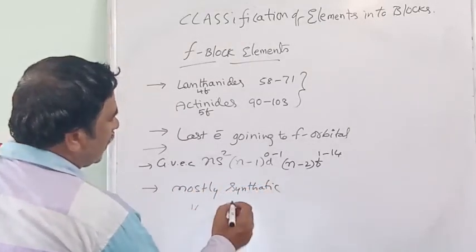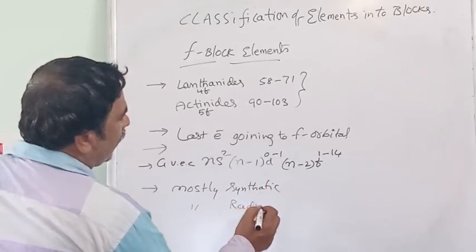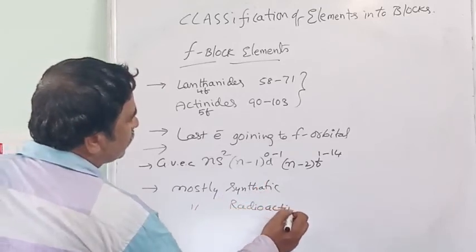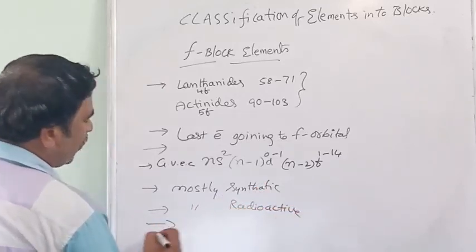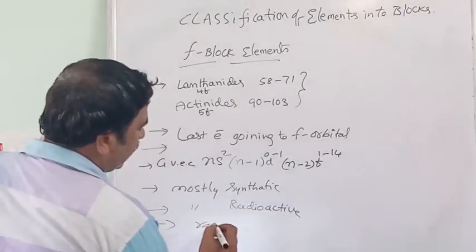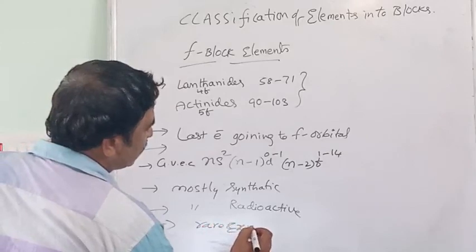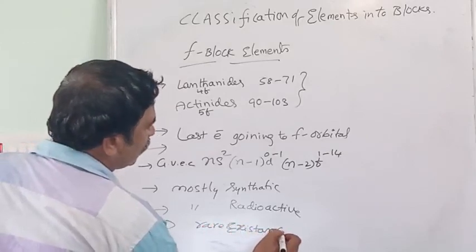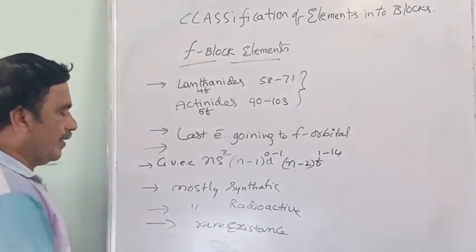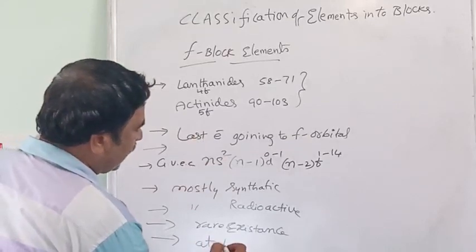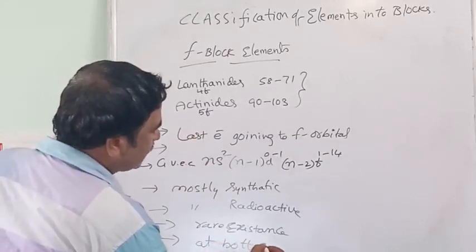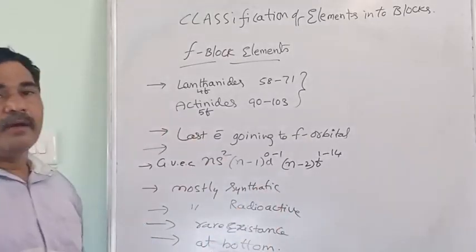These are mostly radioactive. These are mostly rare existence. F block is at the bottom of the table. Where is it present? At the bottom of the table.